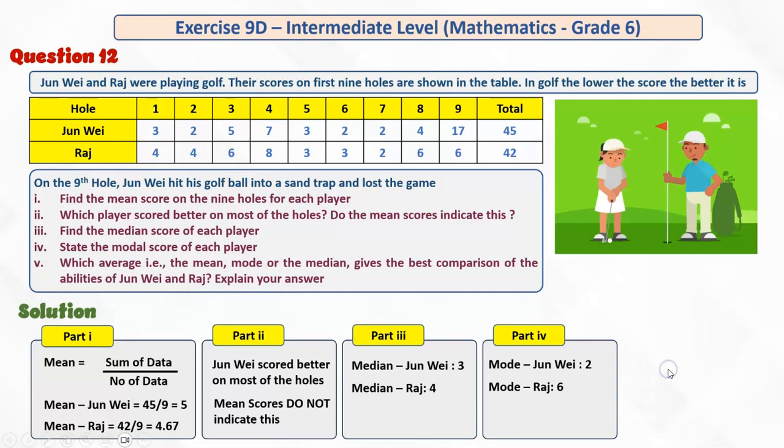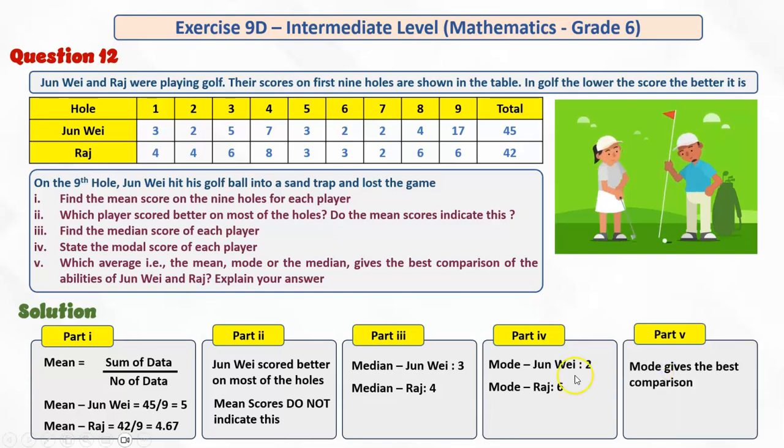So coming over to part 5, the mode gives us the best answer. Why? Because on most holes Jun Wei scored better, and the mode is giving us the best comparison, telling us that Jun Wei was much better than Raj, and that is the answer.